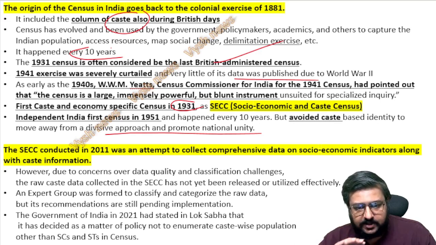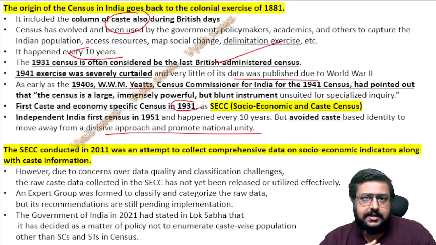And after that, in 2021, the government of India stated in the Lok Sabha that it has decided as a matter of policy not to enumerate caste-wise population other than SC and ST. Okay, so this is the stand the government took in 2021.